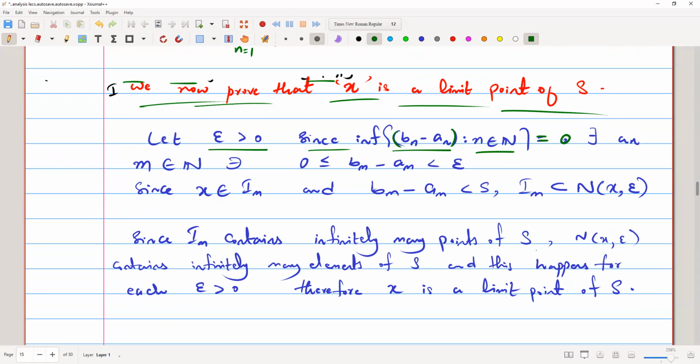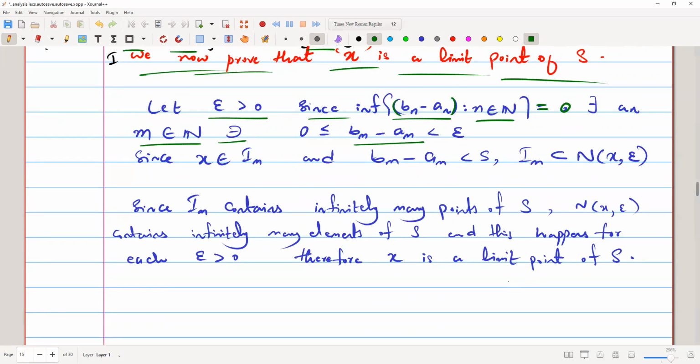So the length of the interval is eventually going to be 0. So there exists an m belonging to N such that bm minus am is greater than or equal to 0 and less than epsilon.